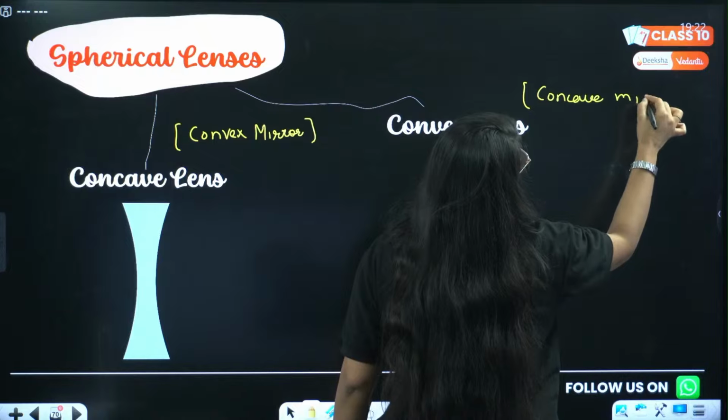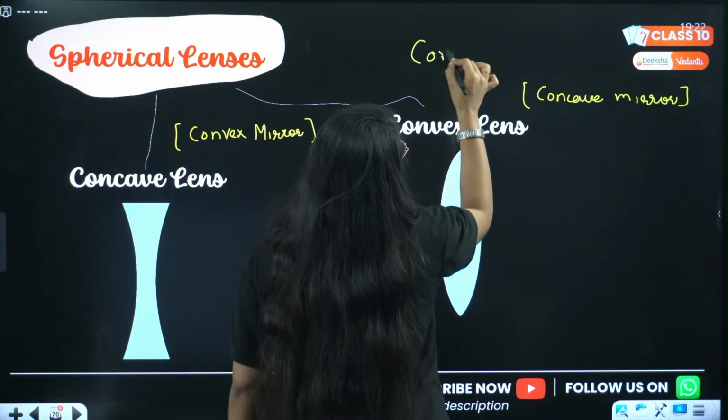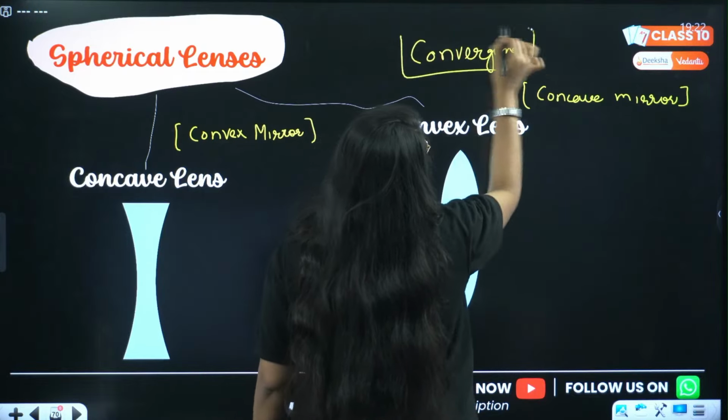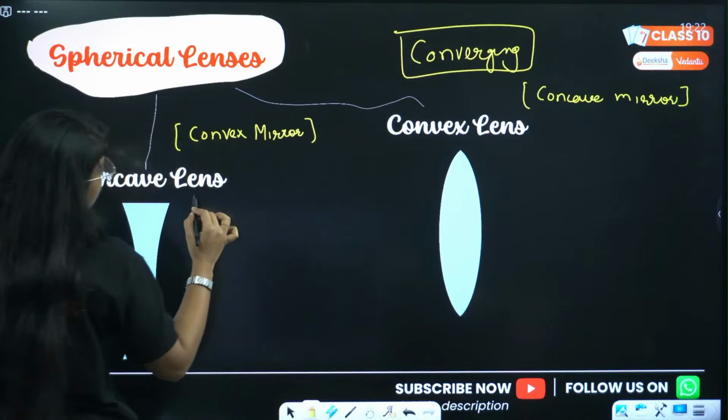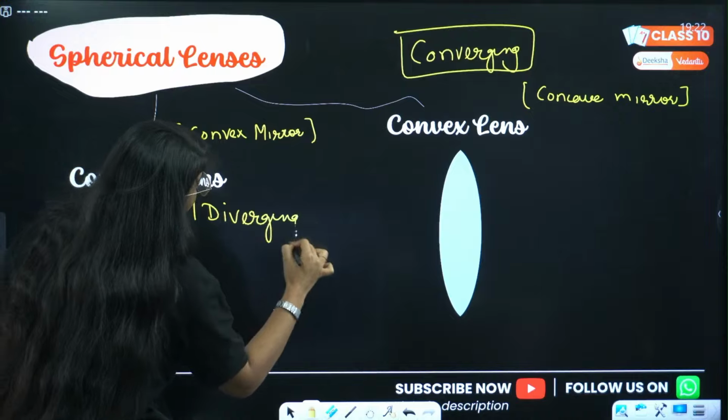Concave mirror was converging, so convex lens is converging. Convex mirror was diverging, so concave lens will be diverging. Done.